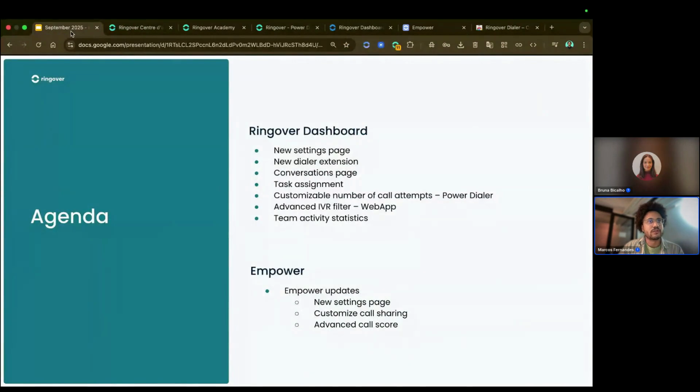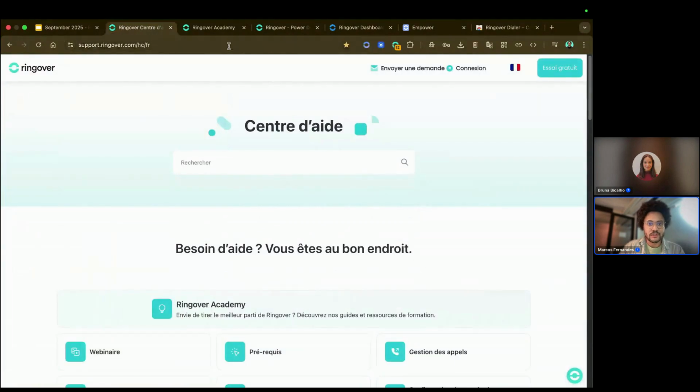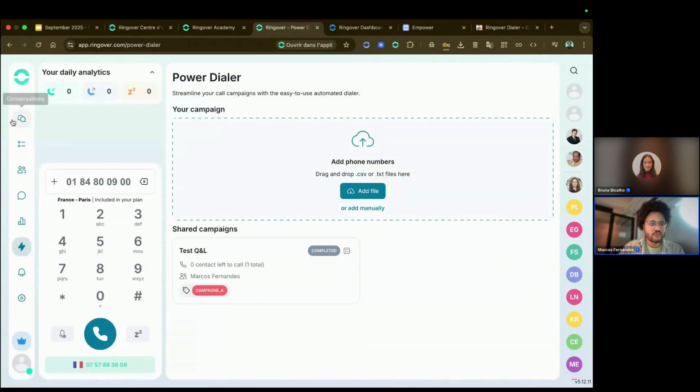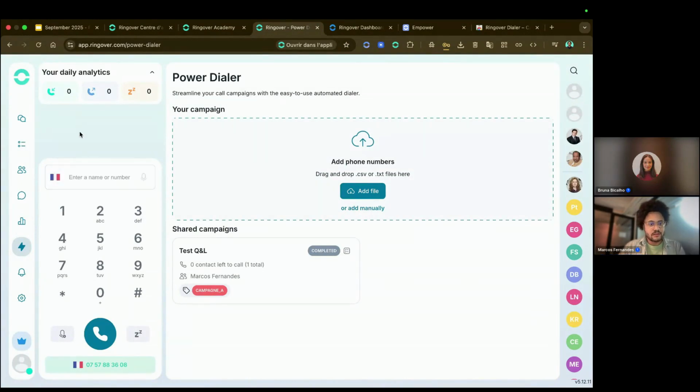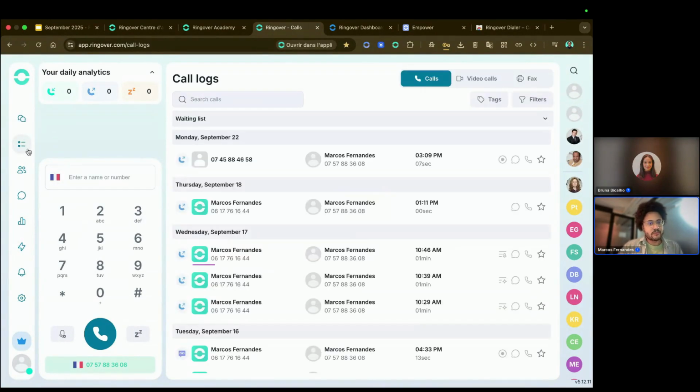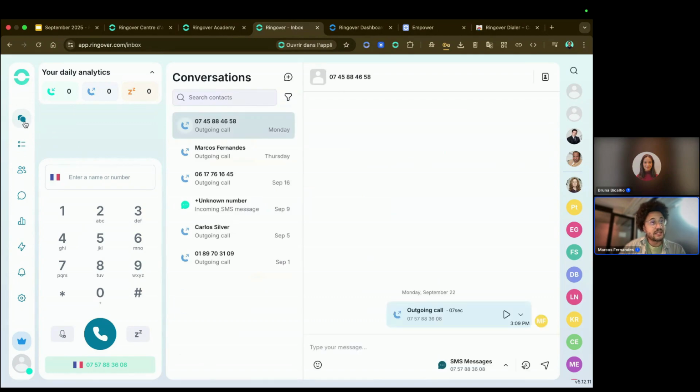Let's move on to the next feature, which is the conversations page. So the conversations page, you're going to find it here in the web app. So let me just erase this number. Basically, the conversations page is going to help you to keep all of the interactions that we're going to have with the same contact in the same interface.